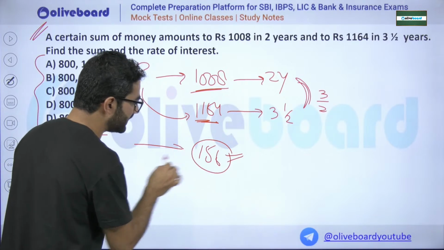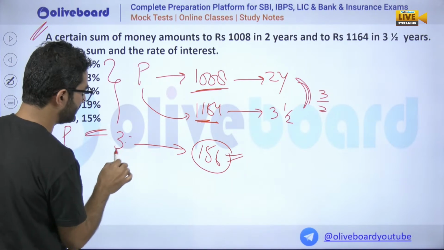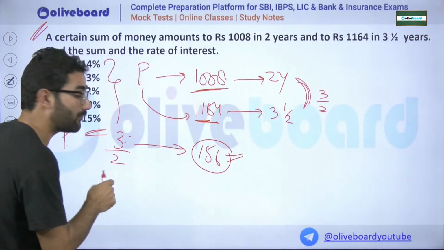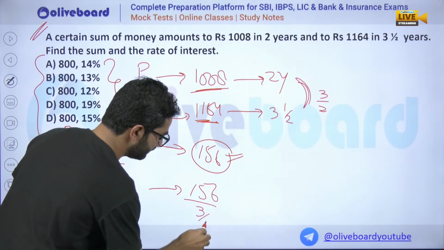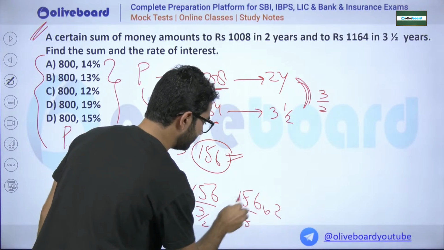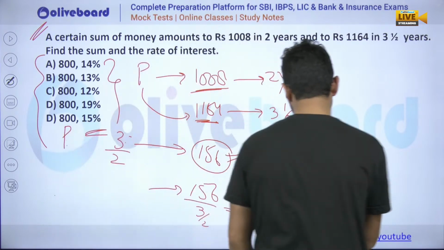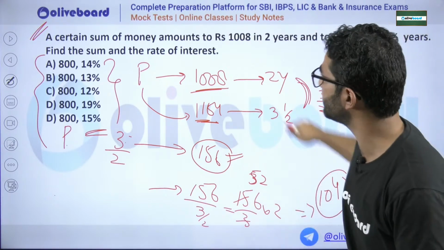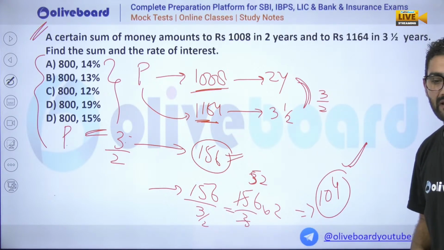This is simple interest, my dear, and it is for 3 by 2 years. Got it? Now, if I calculate for each year, it will be 156 divided by 3 by 2, that is 156 upon 3 multiplied by 2. How much will it be? 104. So 104 is the simple interest per year on the principal. We don't have to calculate that per year separately.